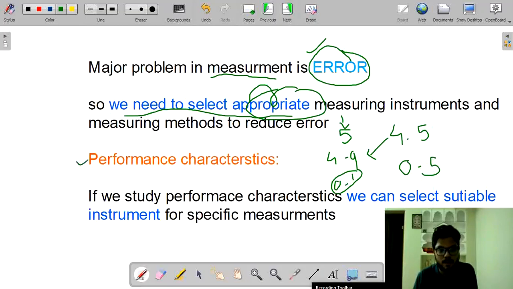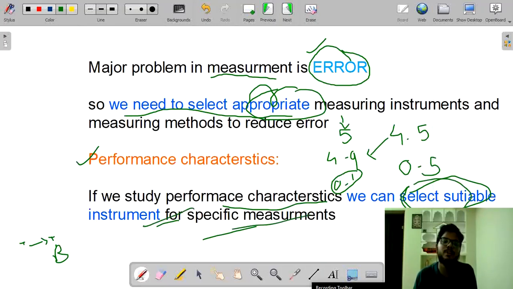Now coming to performance characteristics. Why do we need to study these performance characteristics? If we study these performance characteristics, we can select a suitable instrument for specific measurements. This is why our barometers and thermometers came. For temperature measurement, we use a thermometer. For pressure measurement, we use barometers. Like this, by studying performance characteristics, we can select a suitable instrument for a specific measurement.